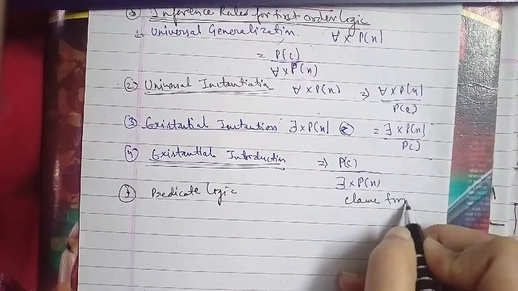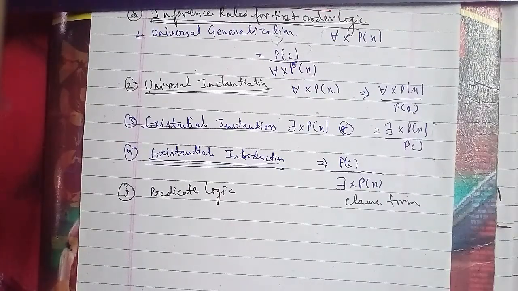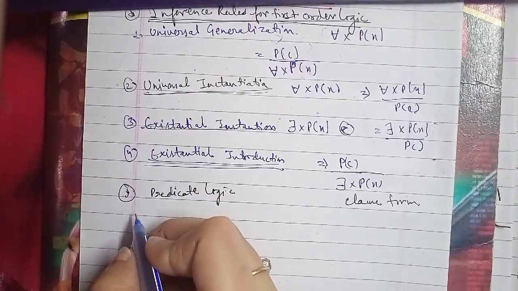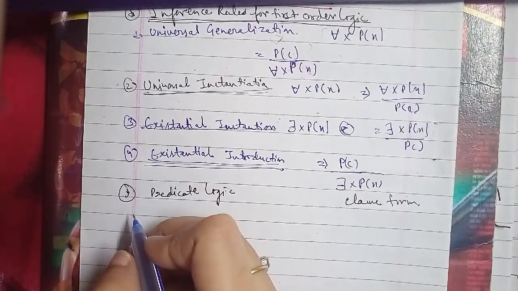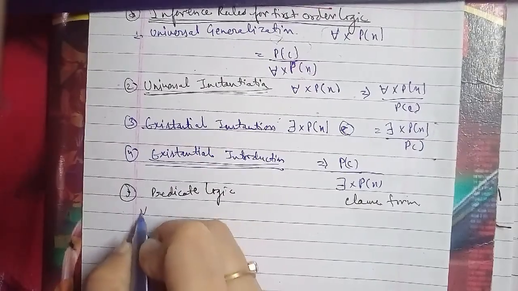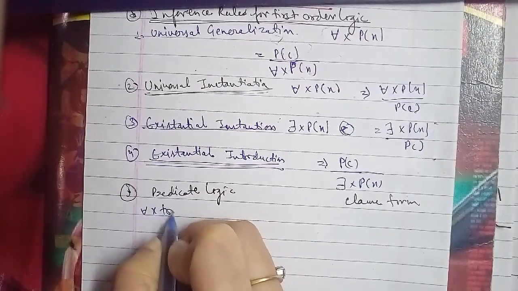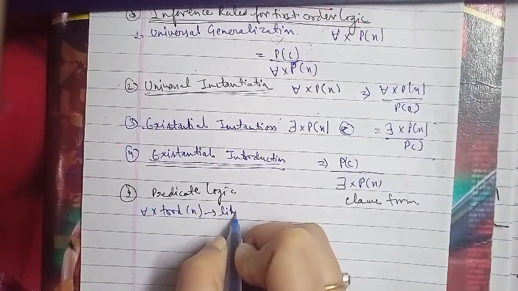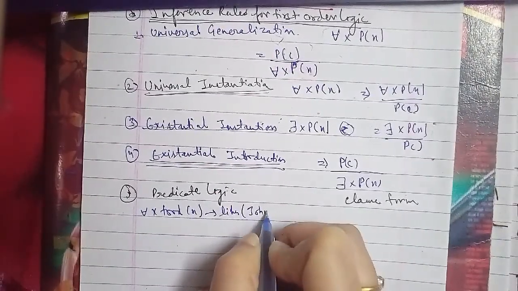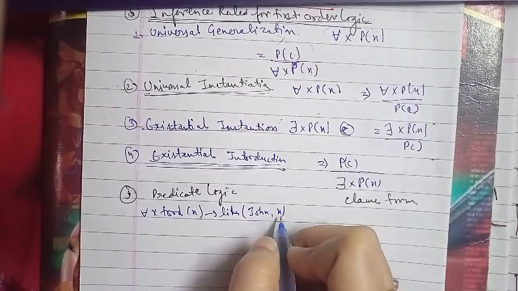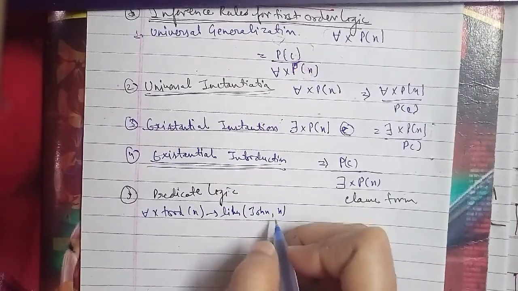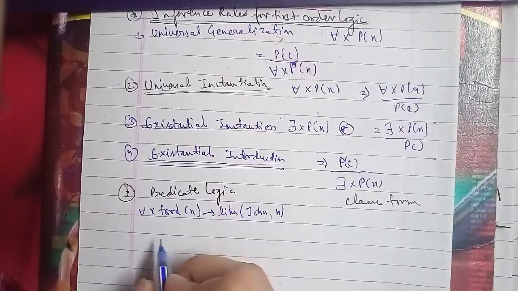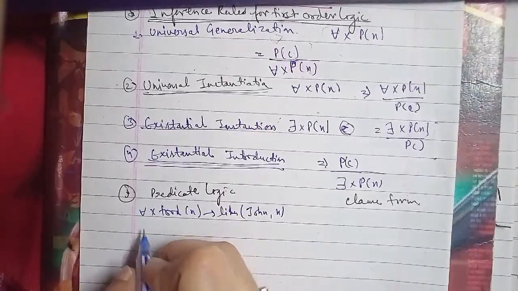Now the second is apples are food, so food(apples). This is in the form of predicate logic. The third sentence is chicken is food, same as that, food(chicken).